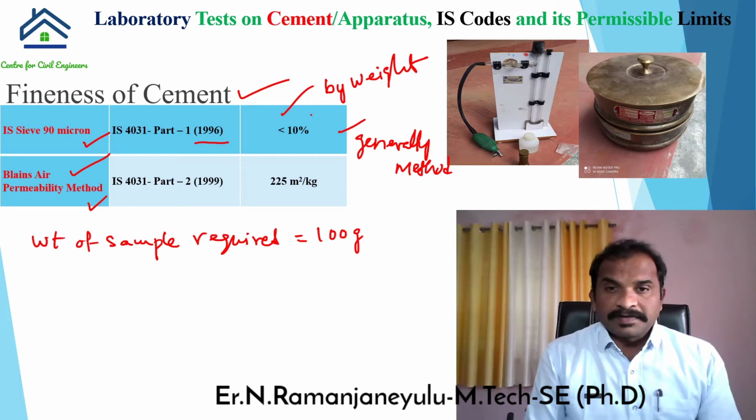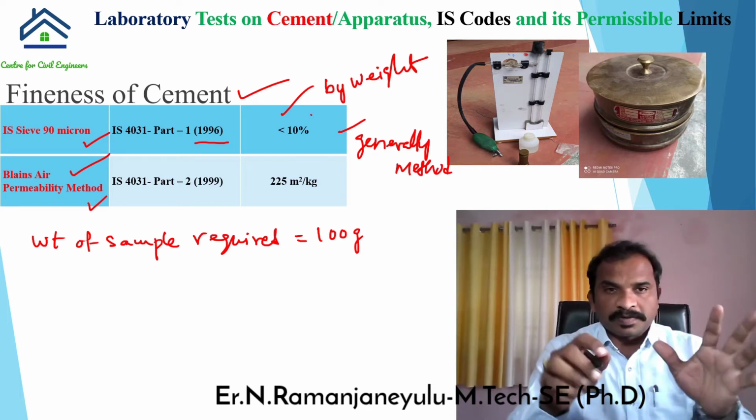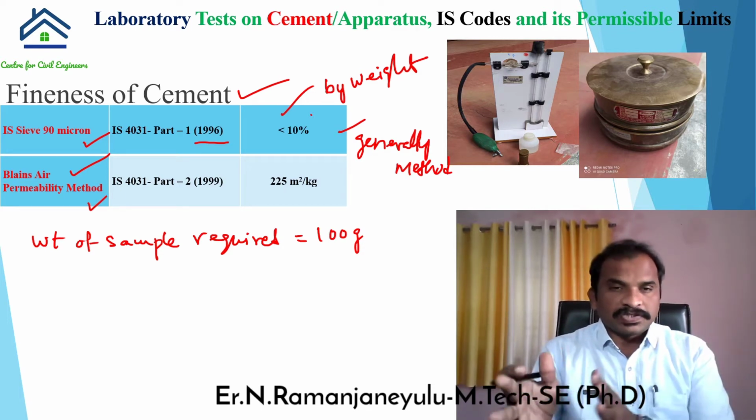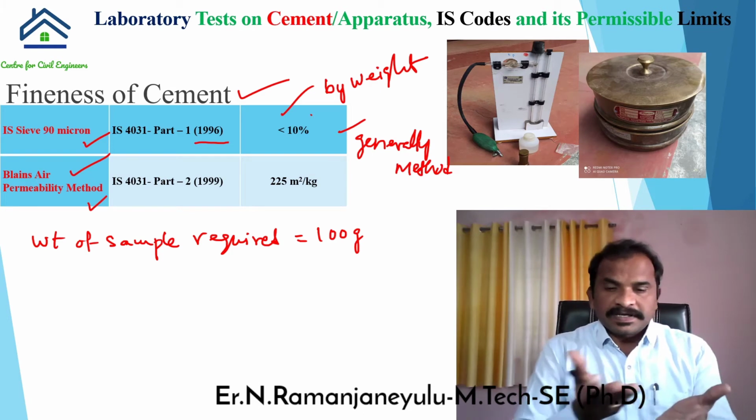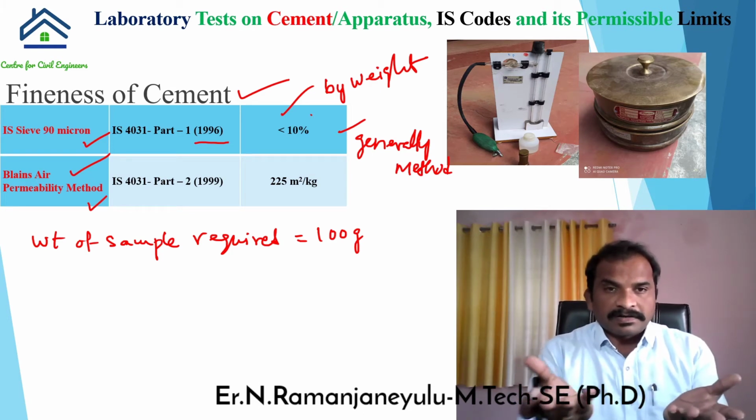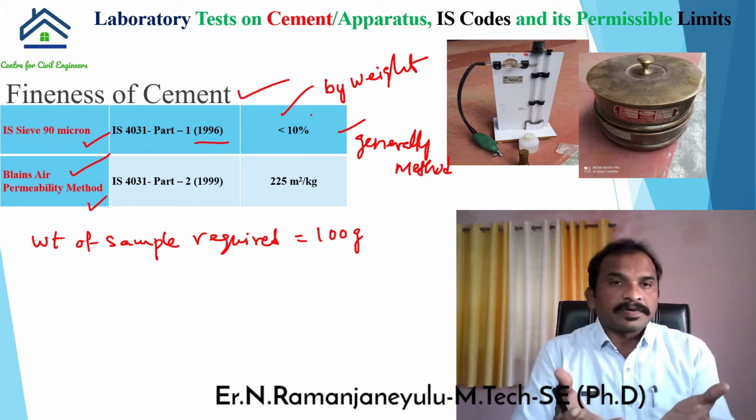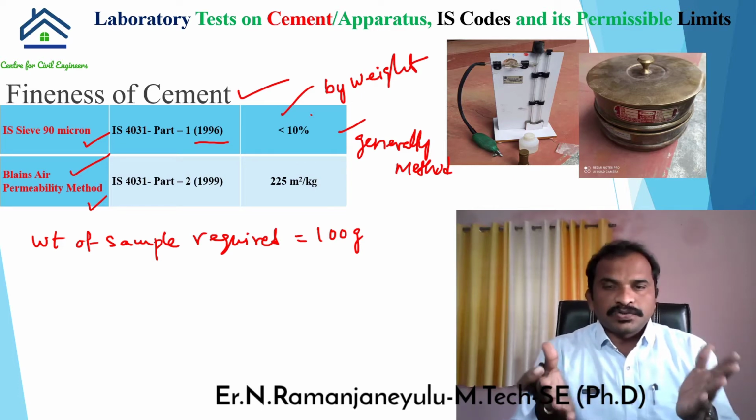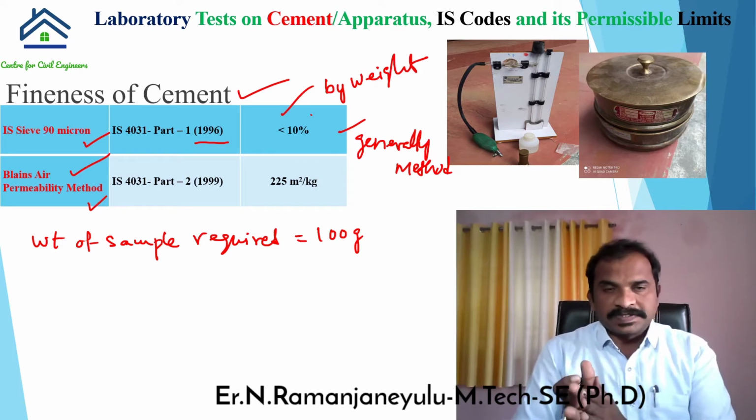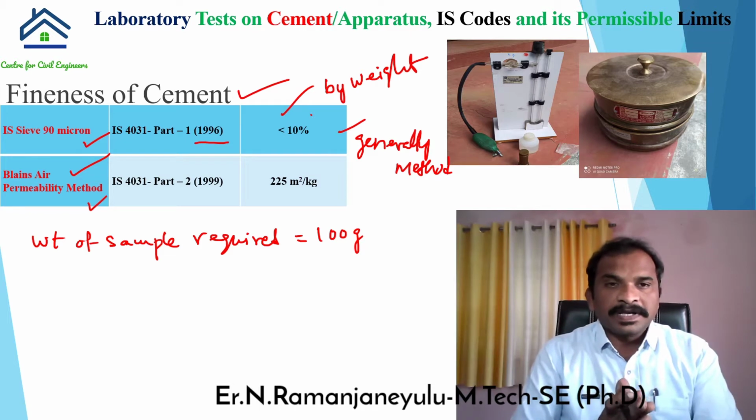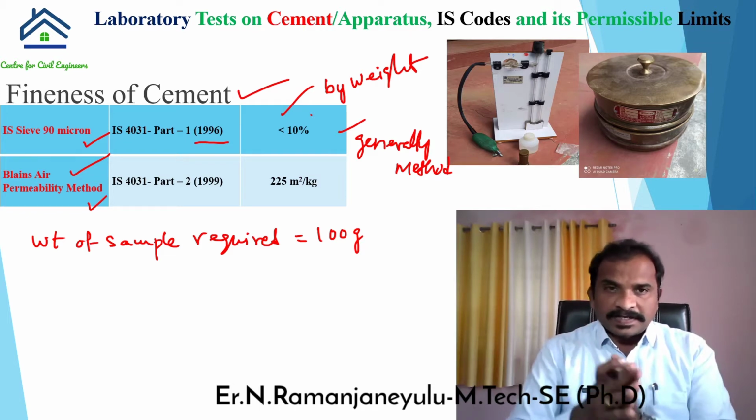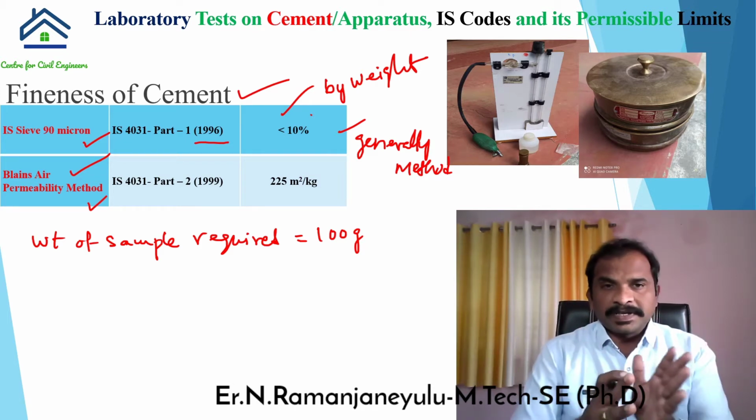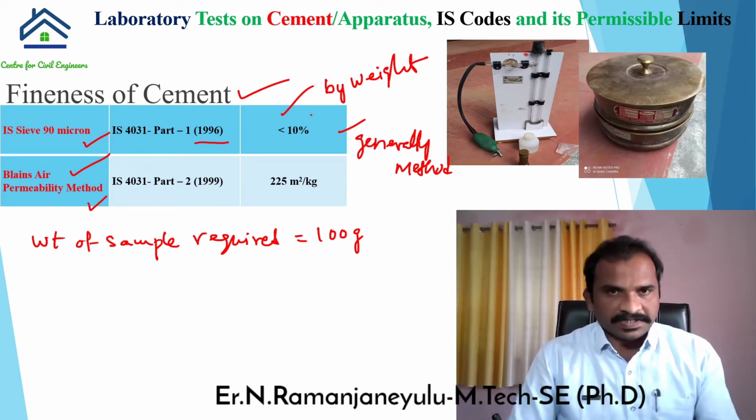For example, I have taken 100 grams of cement to perform the fineness of cement by using the dry sieve method. After sieving through the 90 micron sieve, whatever residue you get should be less than 10 grams. Then only such type of cement can be fine cement, that is good. Such type of cement can be used in all construction activities.